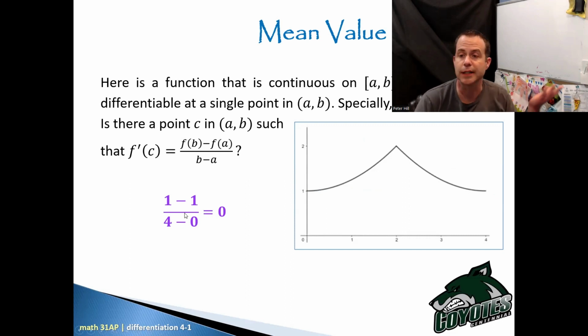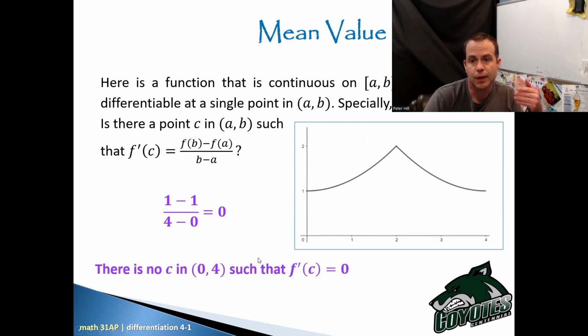So I'm calculating the slope from a to b, and I get a slope of 0, and I conclude there is no C in the interval 0 to 4 such that the derivative of f at C would equal 0.